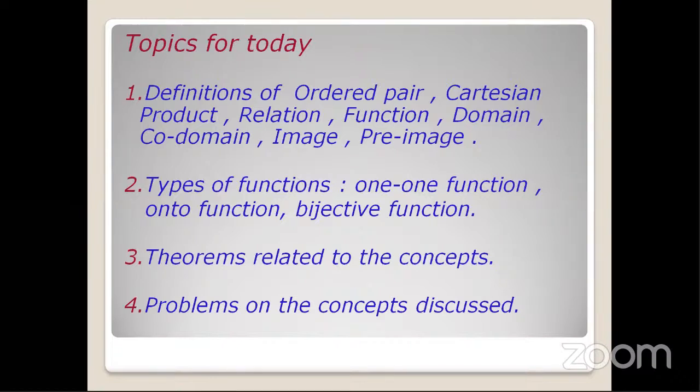Now, when we talk of an ordered pair or any term we are dealing with in today's topic, we are not confining ourselves to one set. We will take two sets. On two sets, we will define a Cartesian product or a relation or a function. So let us start with the first definition, that is, ordered pair.